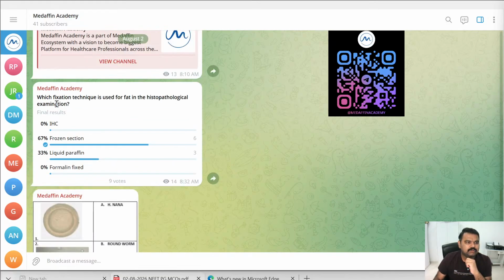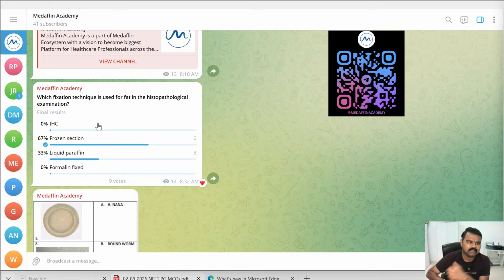Okay, so which fixation technique is used for fat in the histopathological examination? Number one is IHC, number two is frozen section, number three is liquid paraffin, and number four is formalin fixed. Nine aspirants have given answers for this, and out of this, six have given the answer as frozen section, and three people have given liquid paraffin. That amounts to 67% and 33%.